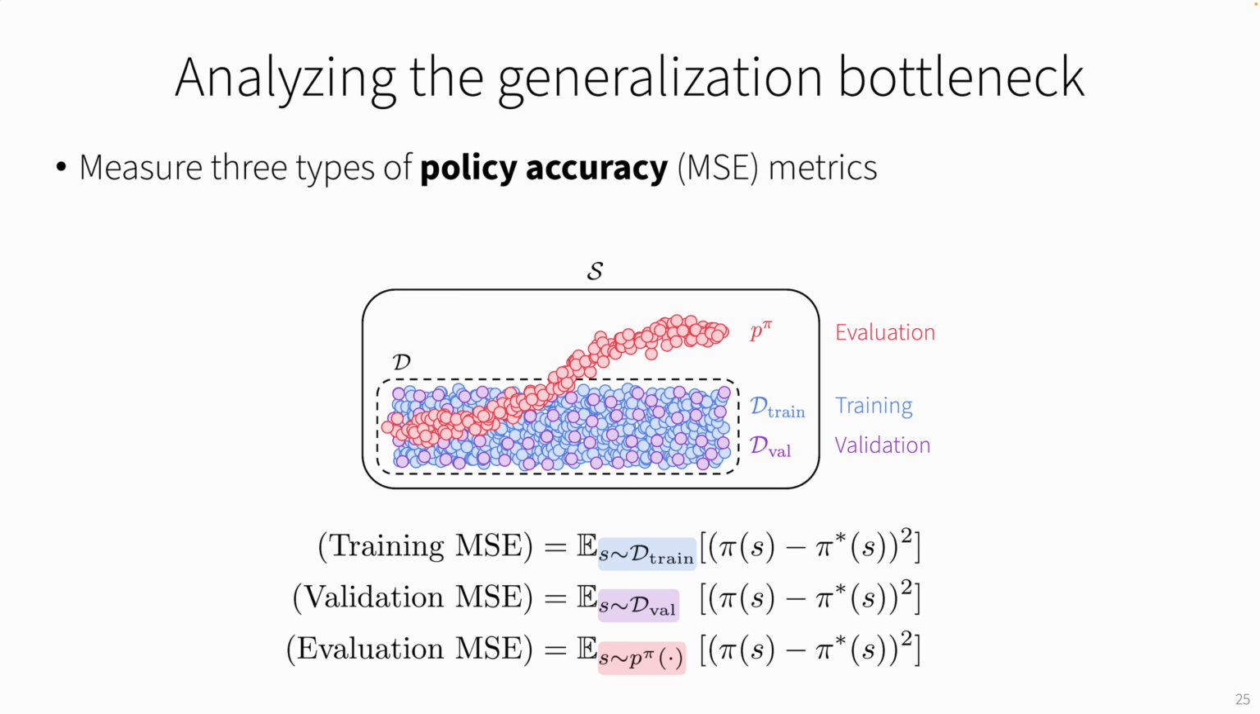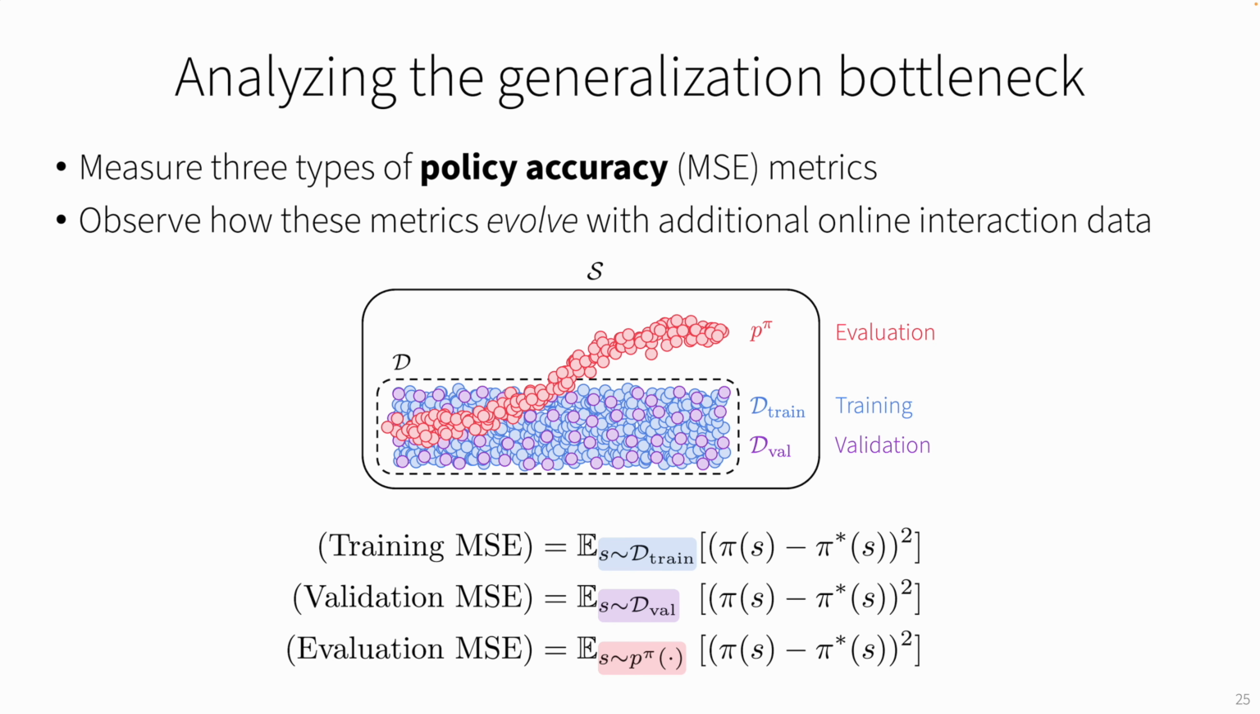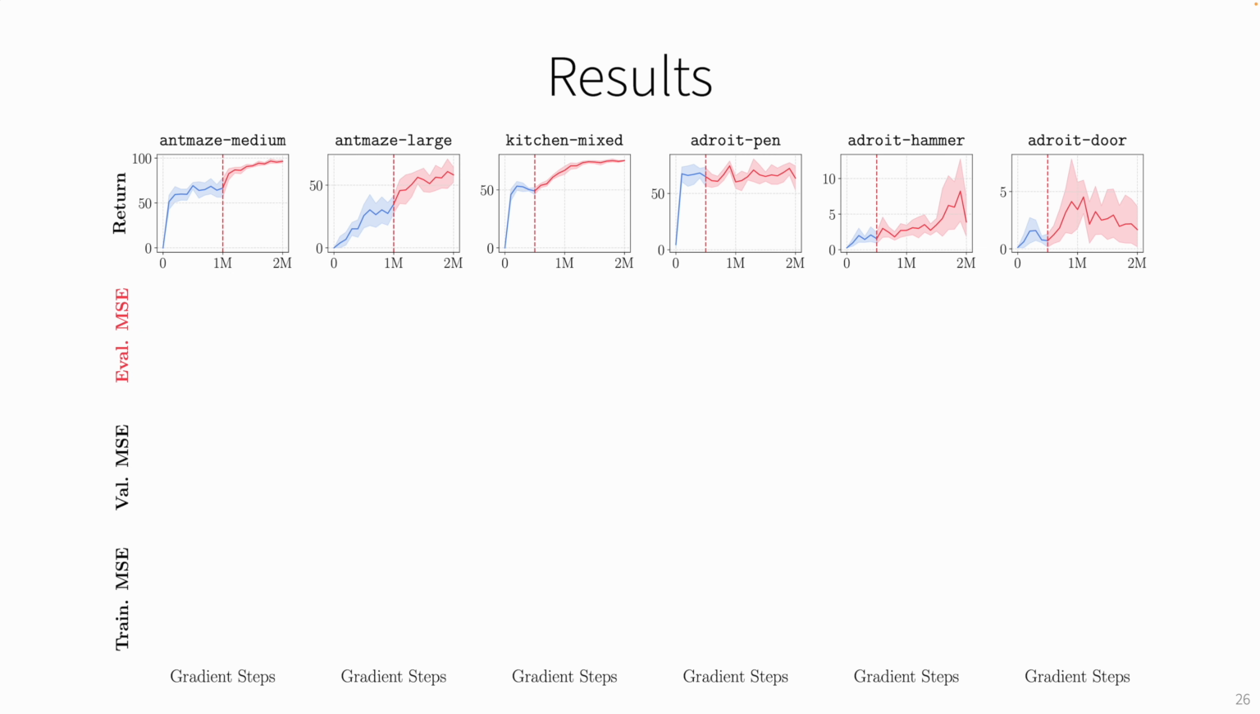And to see how the performance is bottlenecked, we observe how these metrics evolve with additional online interaction data, and how they correlate with the actual performance. And this is the result. So we measure the performance of offline to online RL, where we start online fine-tuning at this red dotted line on 6 different environments. And you can see that the performance generally goes up because this is offline to online RL, so it's like what it is.